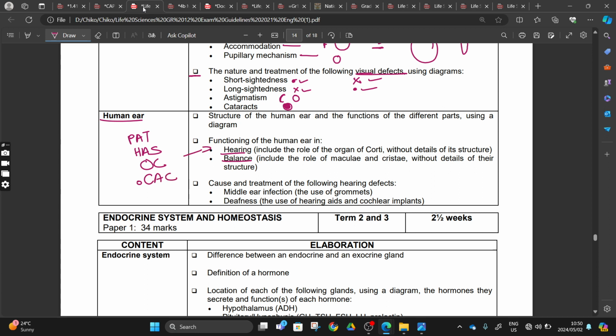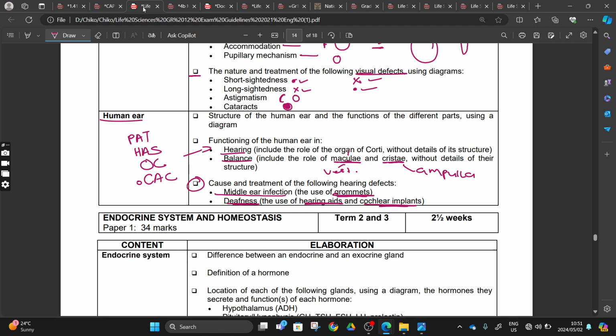Right, hearing there. And then the balance, we are dealing with our cristae found in our ampulla, and then we also have our macula found in our vestibule, and then the utriculus and sacculus, all those things, right? And then today we did the structure, causes and treatment of the following: middle ear infection, where we use grommets. And then deafness, where we use our hearing aids and our cochlear implants.